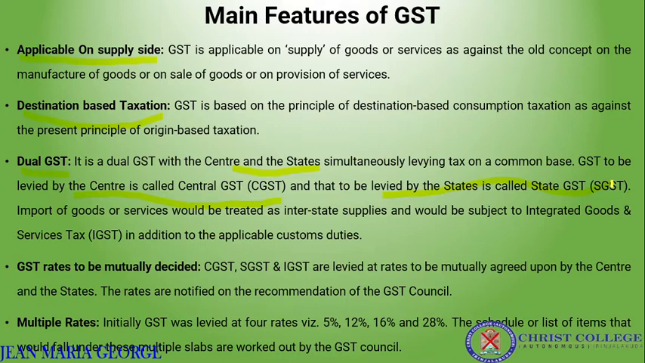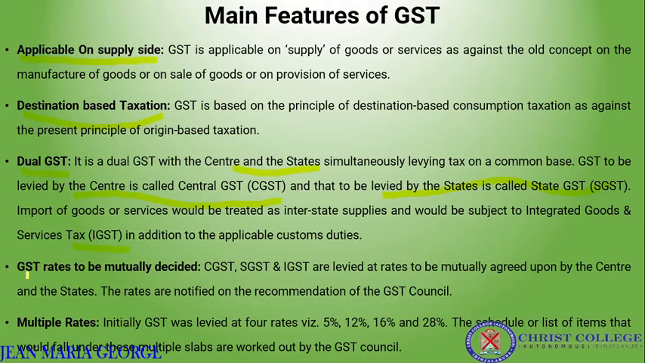Then importing of goods or services. Instead of CGST and state GST, another area is the importing of goods and services, and it would be treated as interstate supplies, and it is considered as integrated GST in addition to applicable customs duty. So mainly we can say there is central GST, state GST, and in addition there is integrated goods and service tax for those goods which are imported.